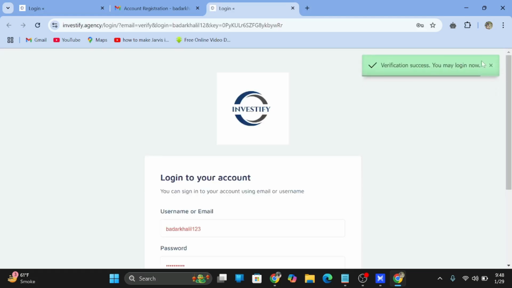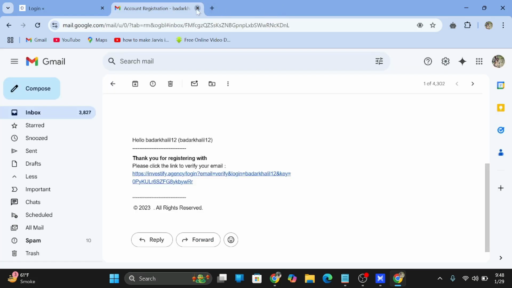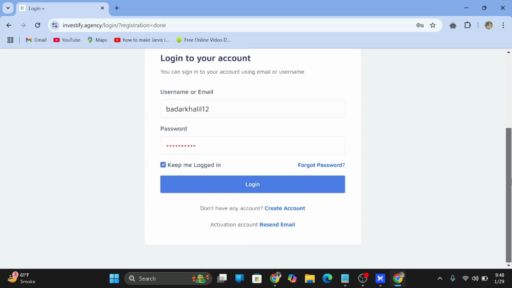So here is the link. Just click on this link. It's a verification process only. After clicking on this, you will be redirected to the login page. Verification success. You may log in now. Okay, now we will go to the login page and log in.